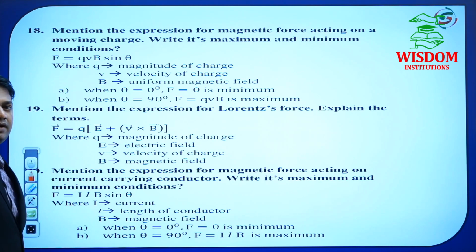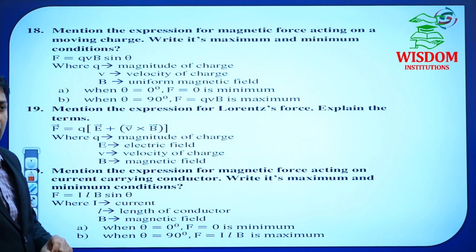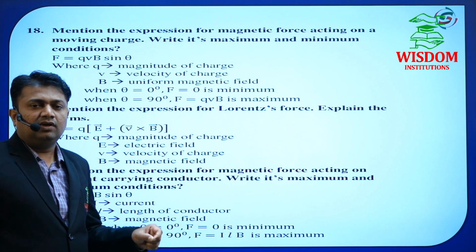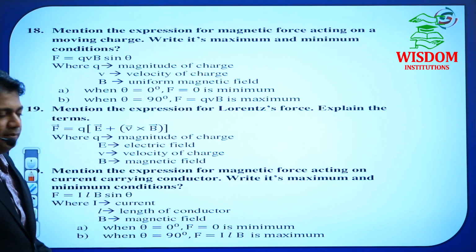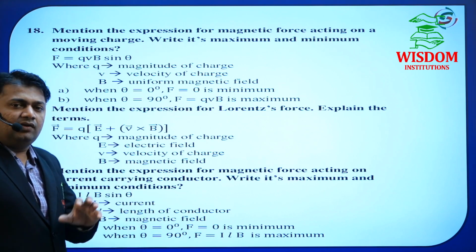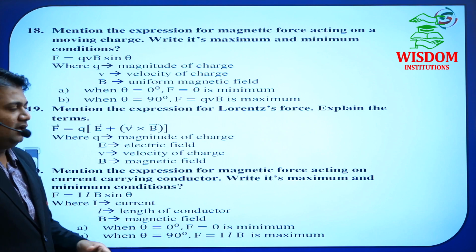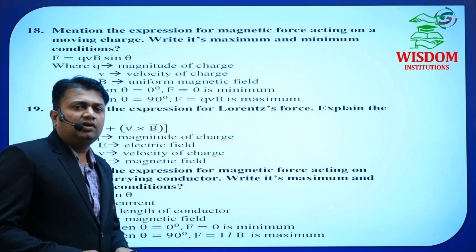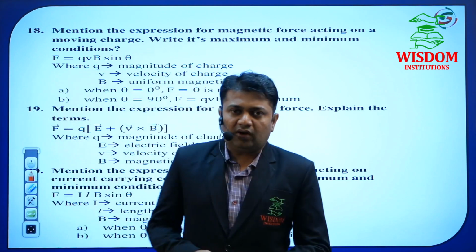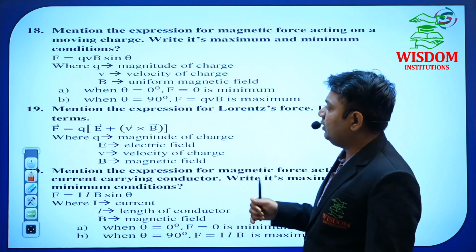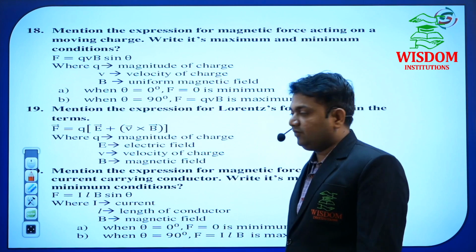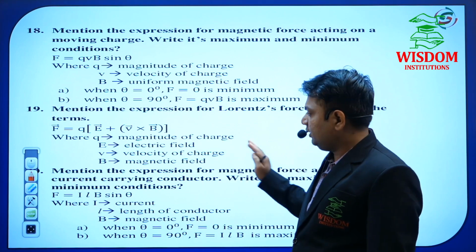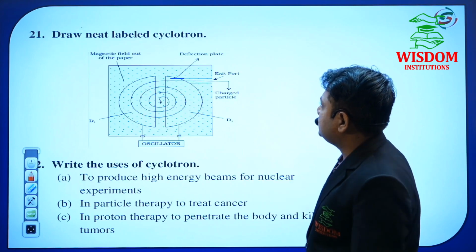In moving charges and magnetism, you have only one concept, that is what? Force on a moving charge. Which force? Magnetic force on a moving charge, F is equal to QvB sin theta. And magnetic force on a current carrying element, F is equal to BIL sin theta. Out of these topics, he may ask one compulsorily. Okay, and the Lorentz law is also very important for 2 marks. Very important essential topic for this one.